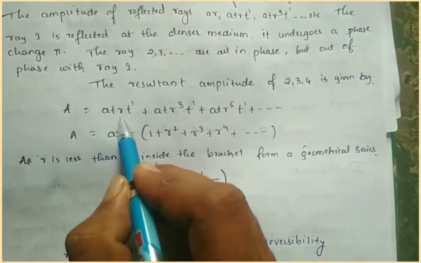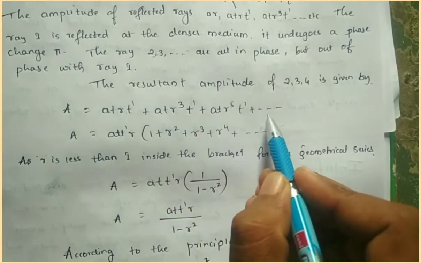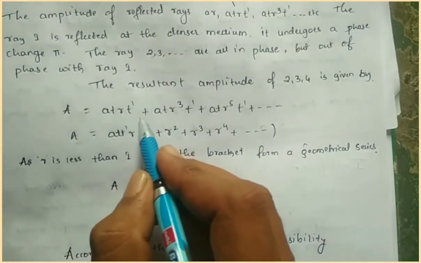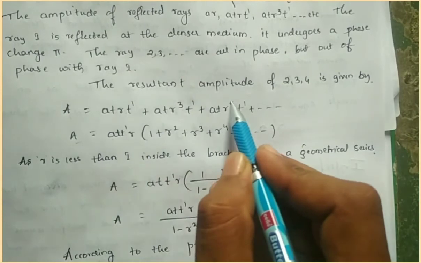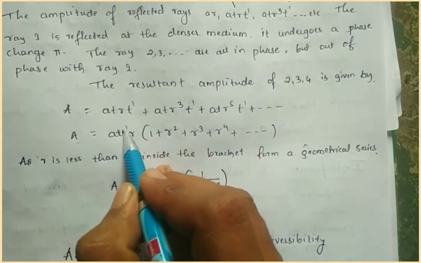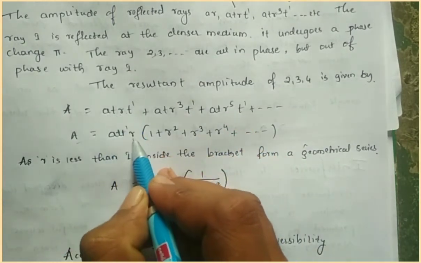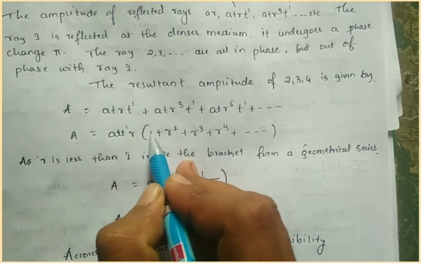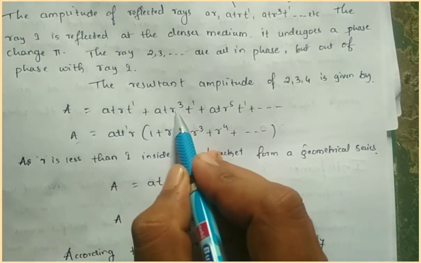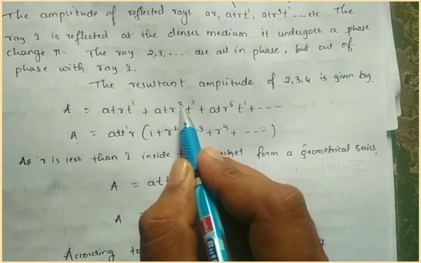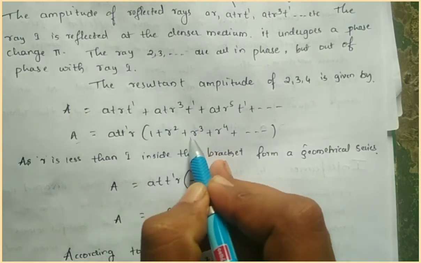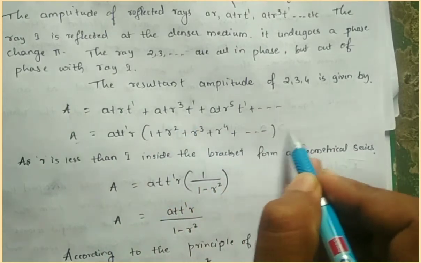For this resultant amplitude, take ATT dash R as common. The remaining terms are 1 plus R squared plus R cubed plus R to the 4, and so on.